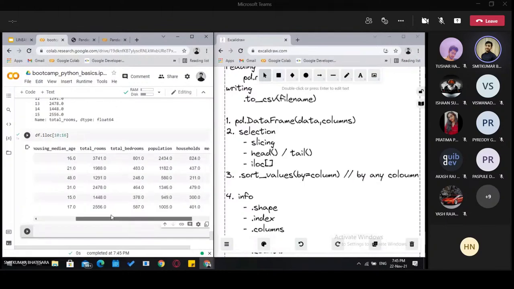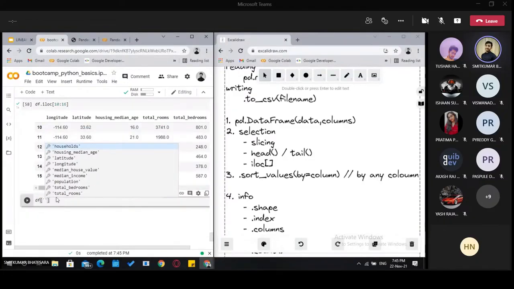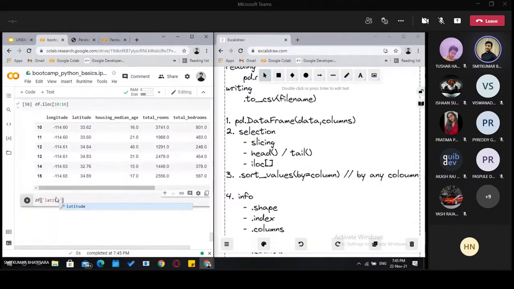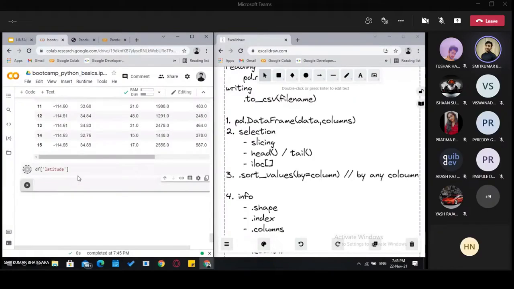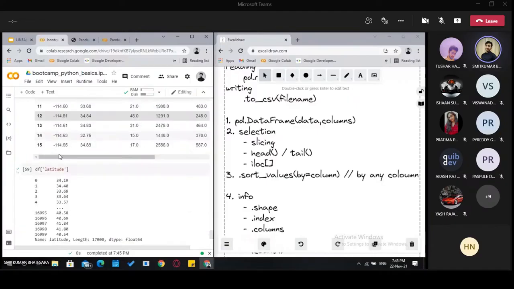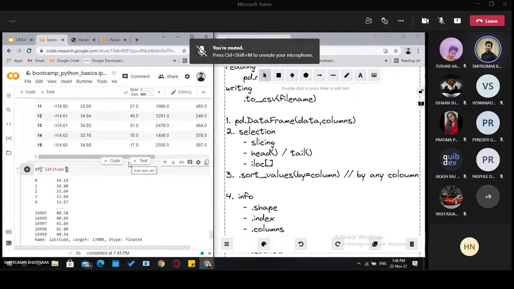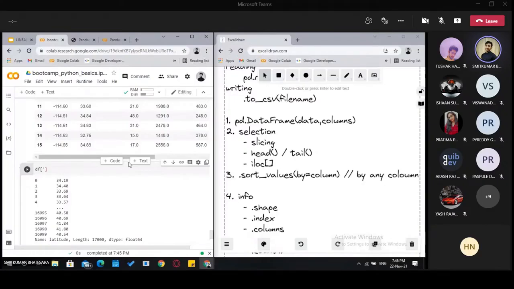Okay, so here we can see it does the same slicing operation on the whole table instead of only single columns. Now you might know that if you want any column, we can just give the name of that column inside square brackets. So here we go, let's consider latitude. We can get latitude, and if we want multiple columns, all these operations are the same, but we have to pass, as we have passed only one name of a single column, a list of columns.